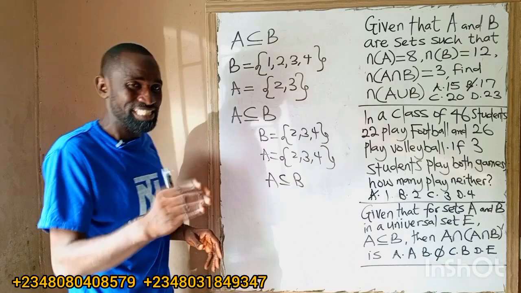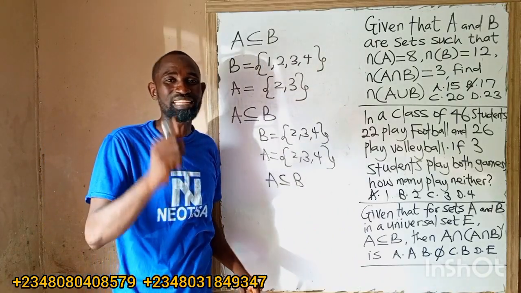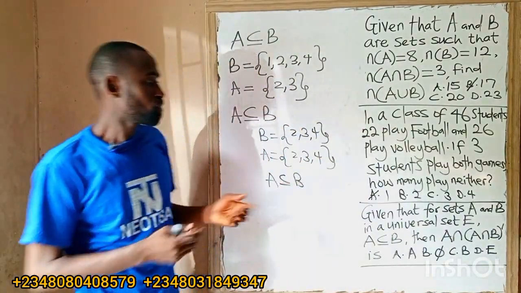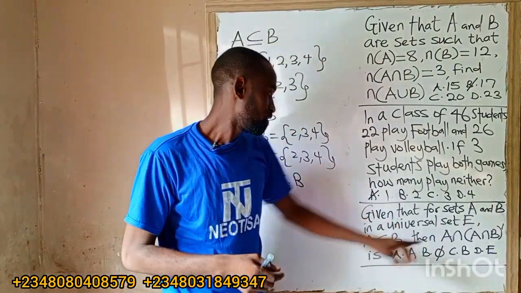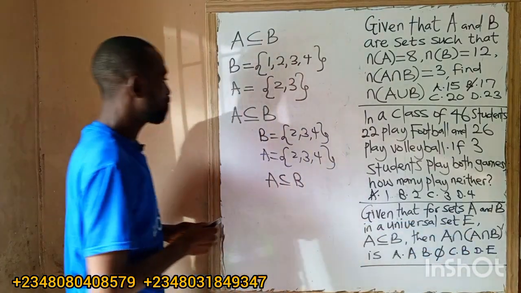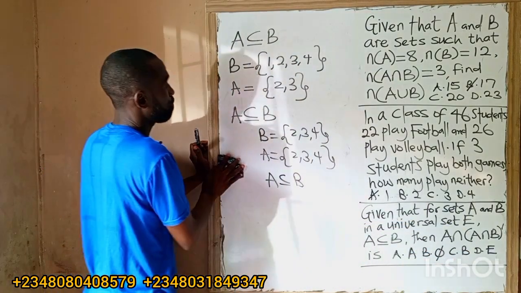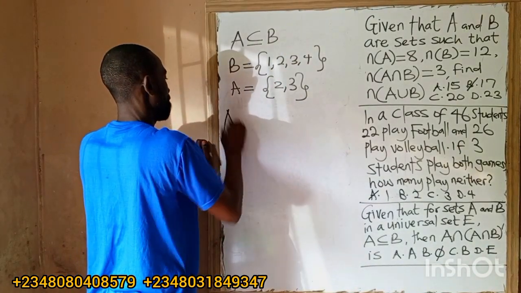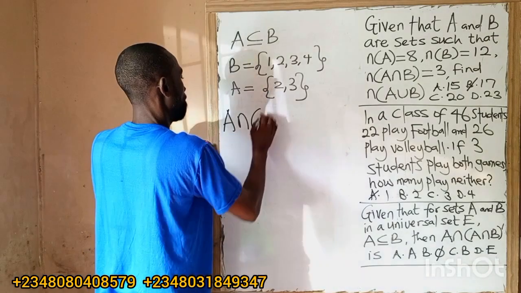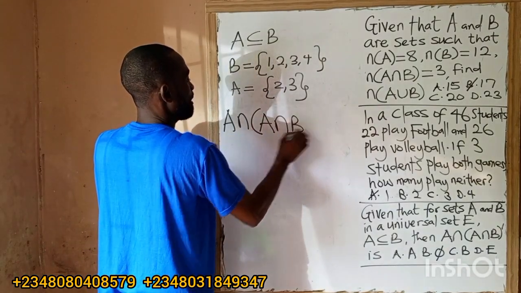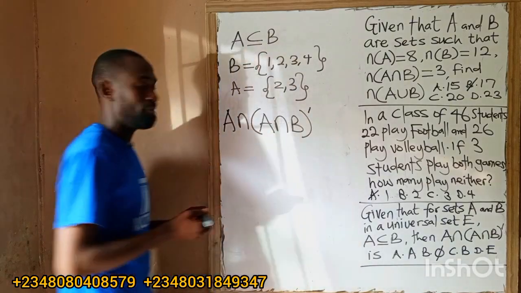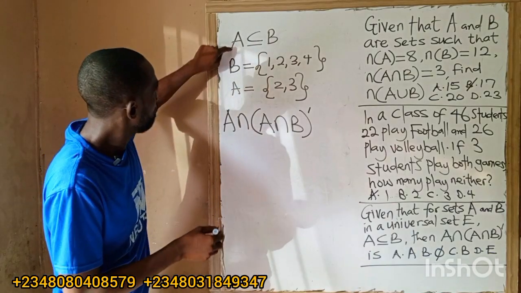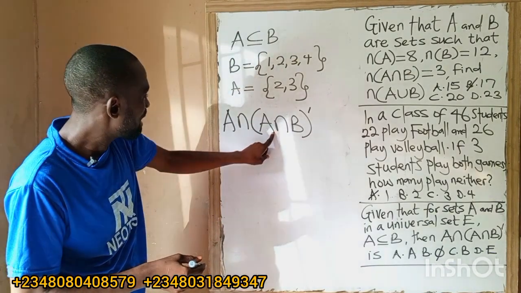Equal element. That is the two conditions that must be satisfied before something can be a subset of something. Okay, so look at this. We are asked to find A intersection B prime. Then mind you, class, A is a subset of B. So what is now A intersection B?